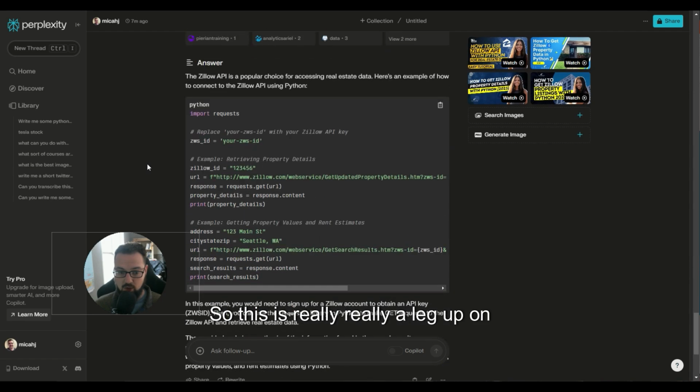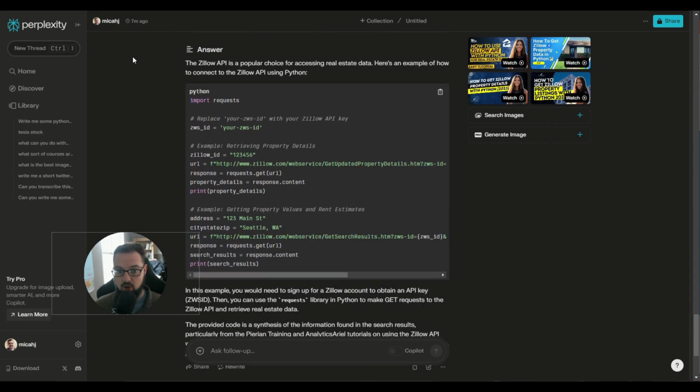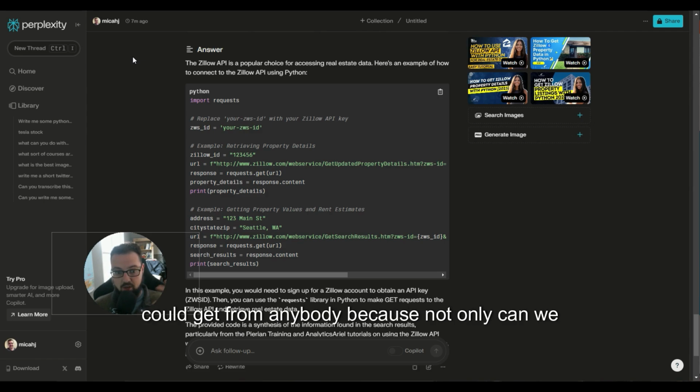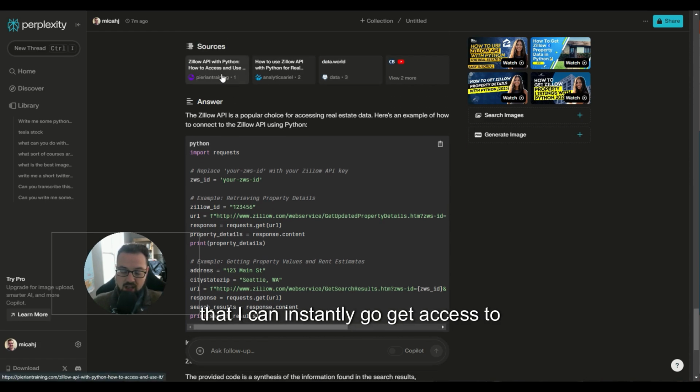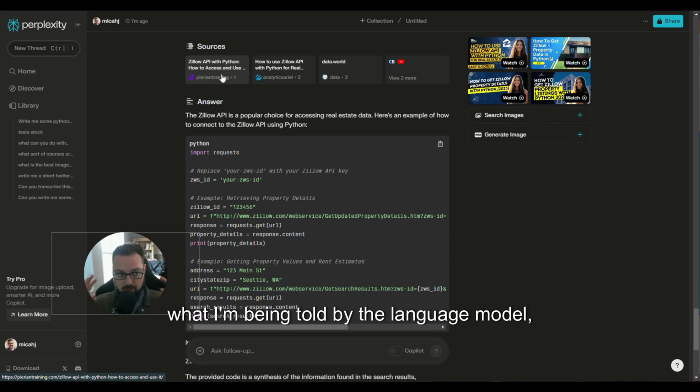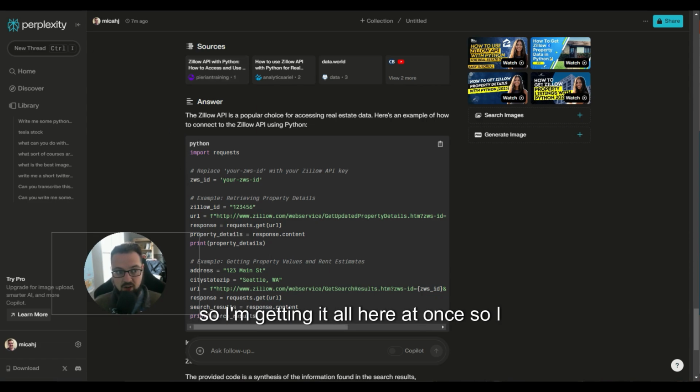Boom. So this is really, really a leg up on really any sort of interaction that we could get from anybody, because when I say anybody, I mean like ChatGPT or Gemini or any of those other options, right? I can instantly go get access to adjacent material in terms of video and web links to confirm what I'm being told by the language model. So I'm getting it all here at once.